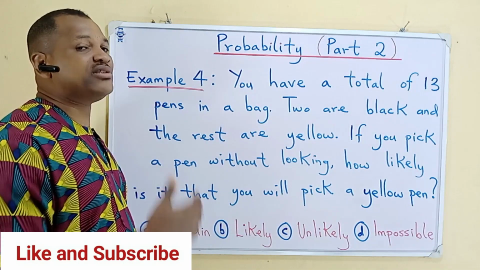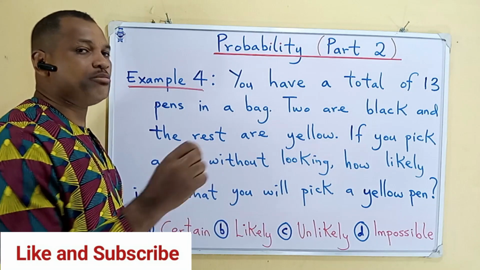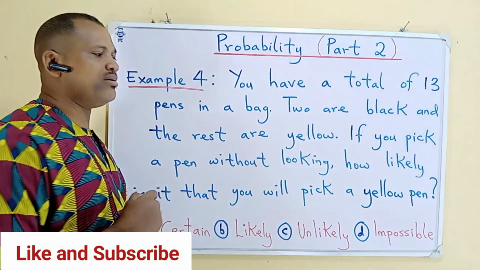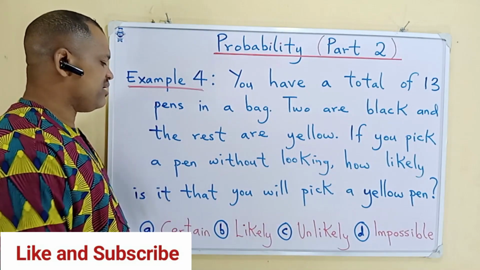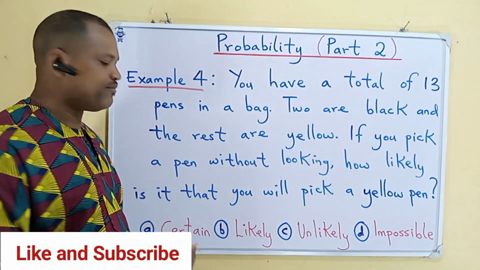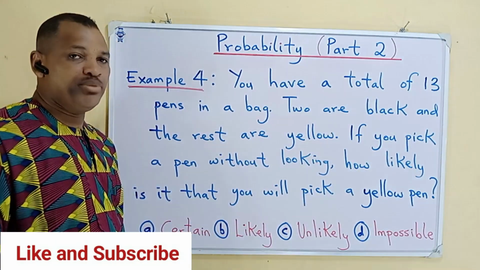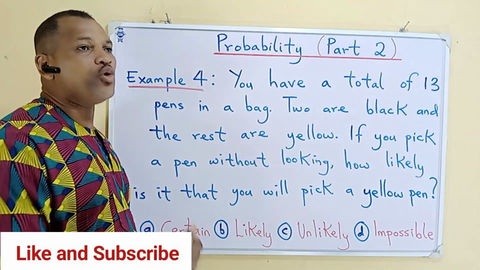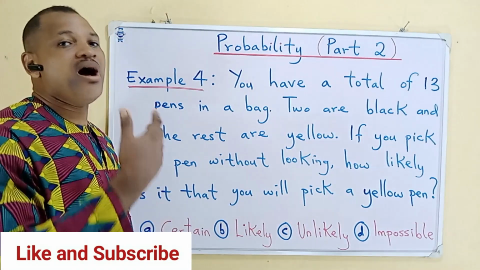Because the chances are high, the likelihood of picking a yellow pen when you dip your hand in that bag is very high. So we say the correct option is B, meaning that not only is it possible, but the chances are high.